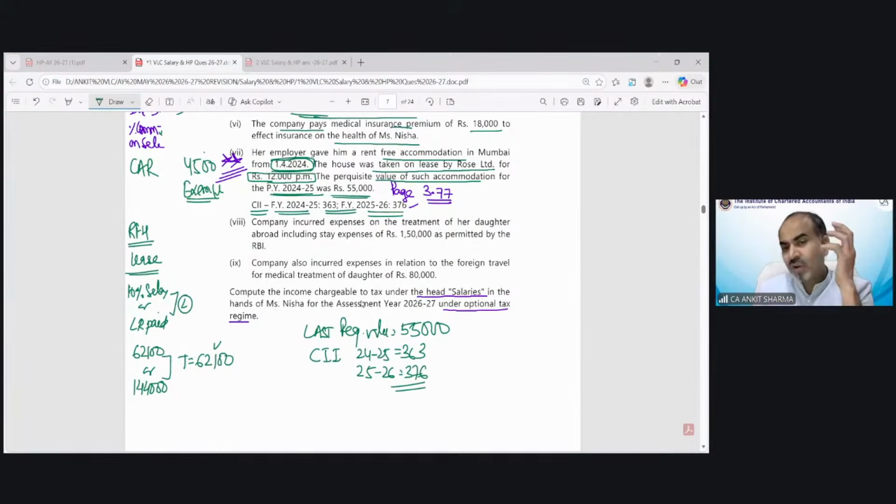So now what is the reason for giving these values? Let's move on to the study material, page number 3.77, to understand this.